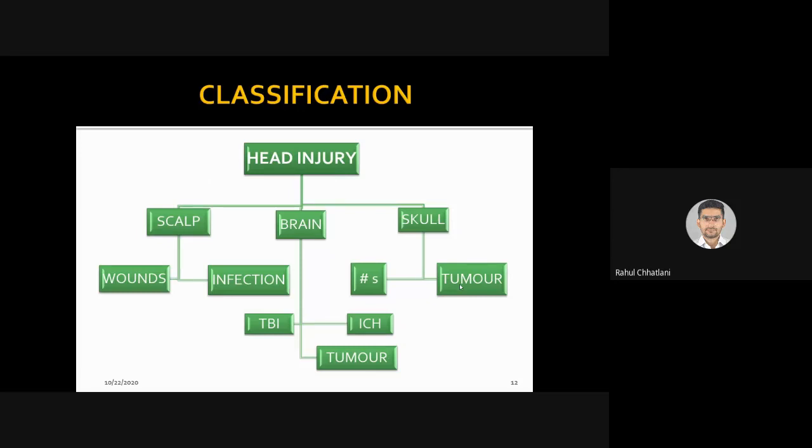Into three, as we described: scalp, brain and skull. So they can be either fractured or there can be any trauma. If it is in the scalp, there can be infection or it can be a direct wound. If it is in the skull, it can be a fracture or a tumor. And if it is in the brain specifically, it can be traumatic brain injury, intracranial hemorrhages and tumor. Yes, three important terms: TBI, ICH and tumor.